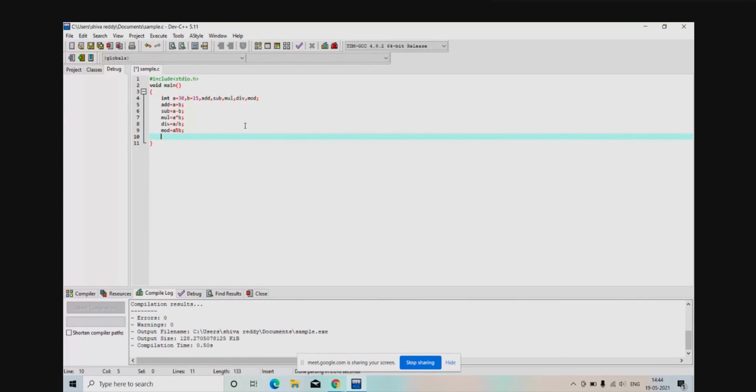Now I want to print it, because this will be done but I want to see it on the screen. If I want to see it on the screen, what should I do? I need to write printf.